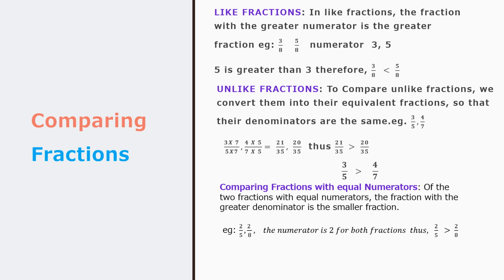Comparing fractions with equal numerators, children. Of the two fractions with equal numerators, the fraction with the greater denominator is the smaller fraction. It's opposite. You can see the numerators 2 upon 5, 2 upon 8. The numerator is the same, so in this case you have to look at the denominator, and the denominator with a bigger number is actually the smaller fraction. So in this case, 2 upon 5 is greater than 2 upon 8, children.